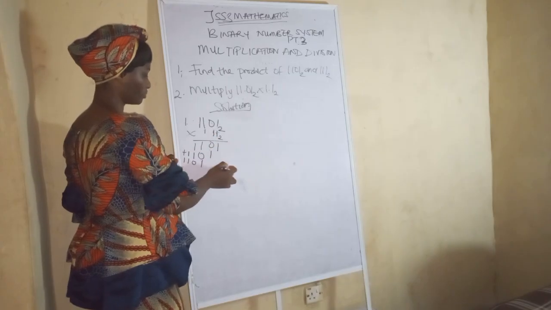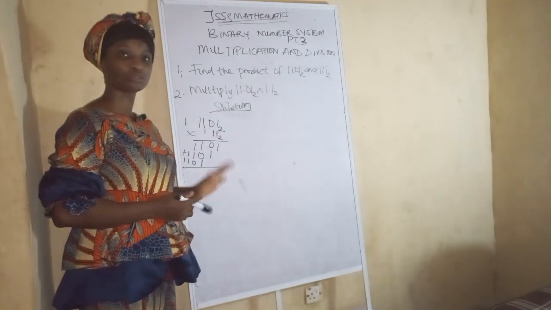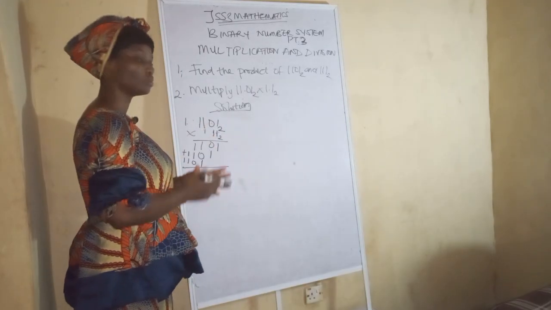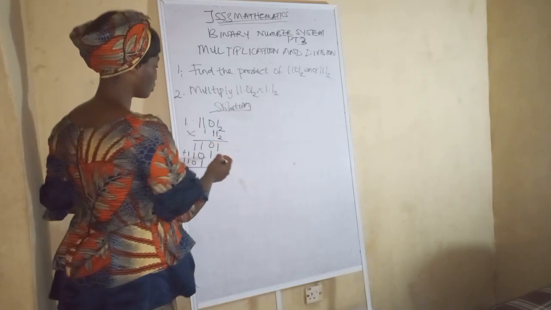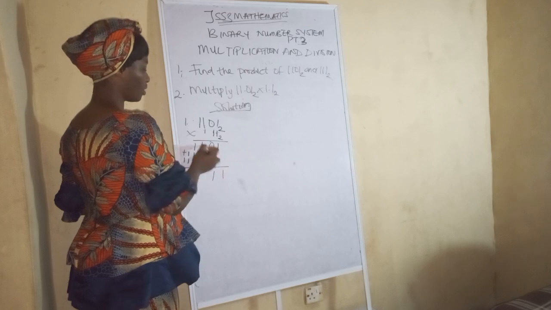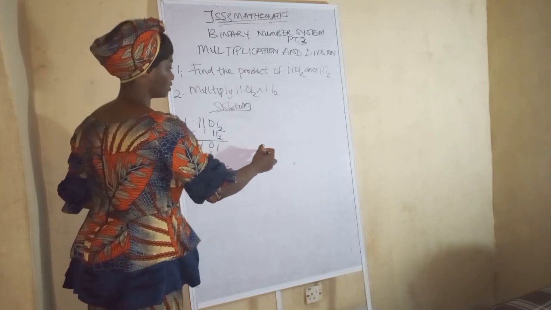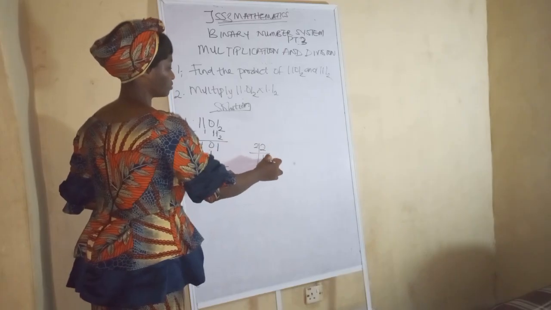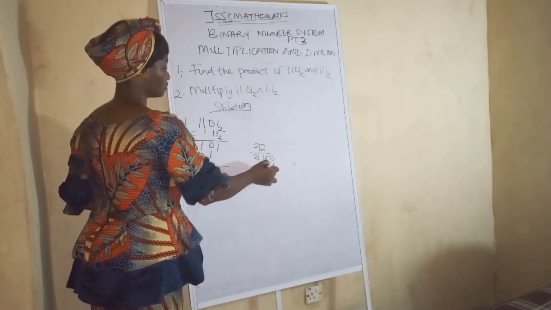So let's add them up. So this one is in base 2 now. So when this number is equal to 2 or more than 2, you get it now, we are going to divide the number by base 2. You get it now. So let's go. 1 plus 0 is 1. 0 plus 1 is 1. 1 plus 1 is 2. So it is what? Equal to the base. So let's divide it. 2 divided by 2, 1. And that's 0. 1 divided by 2 is 0. And then 1. So we have 10.